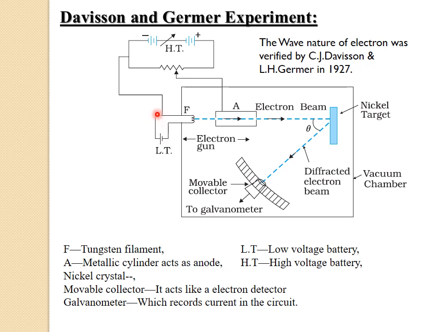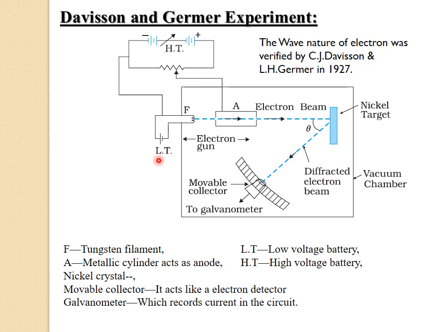This filament is connected to the negative potential of the high voltage battery on the top side, so it acts as a cathode. Why is it called a cathode? Because the electrons are emitted from it, so it behaves as a cathode.